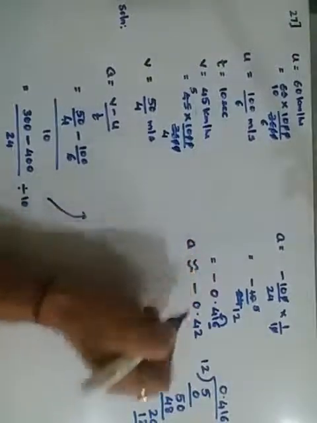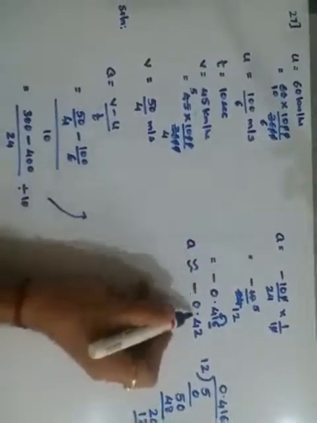Minus 0.416, which is approximately minus 0.4. The third place is more than 5, so increase the previous number by 1. It becomes 42. Therefore your acceleration is approximately minus 0.42.